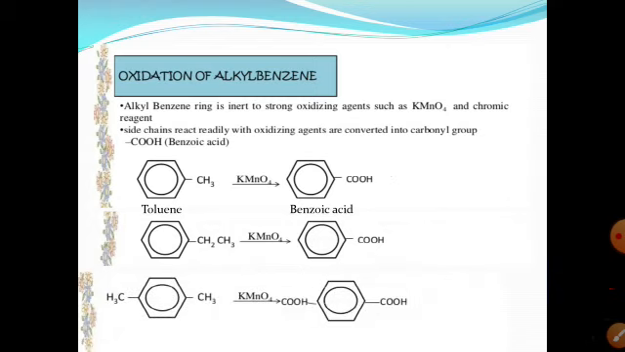And if two methyl groups are present, we have xylene. When the two methyl groups are para to each other, its name is paraxylene. In the presence of KMnO4, paraxylene is converted into terephthalic acid. Both CH3 groups are converted into carboxylic acid, COOH, and its common name is terephthalic acid.